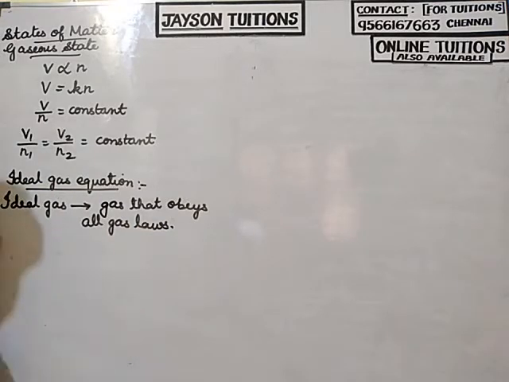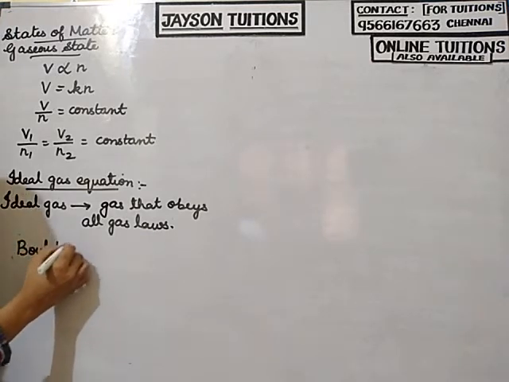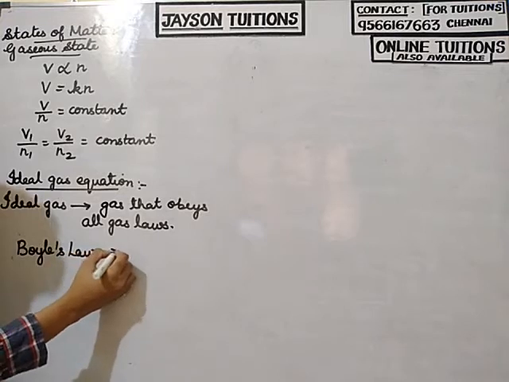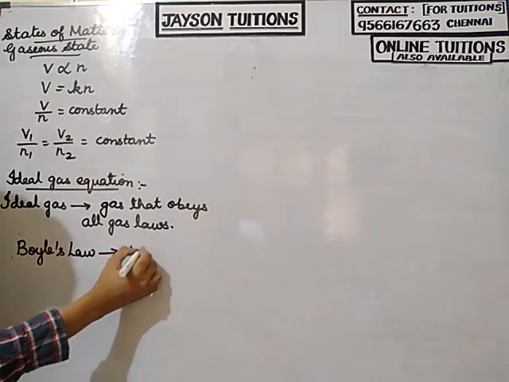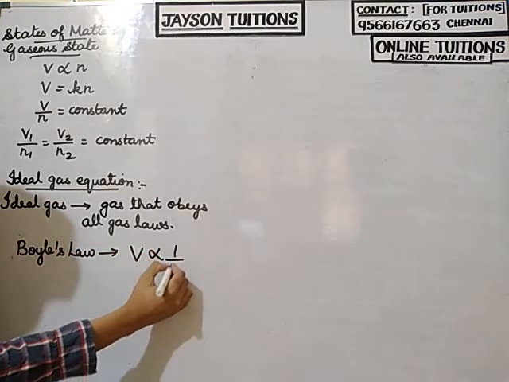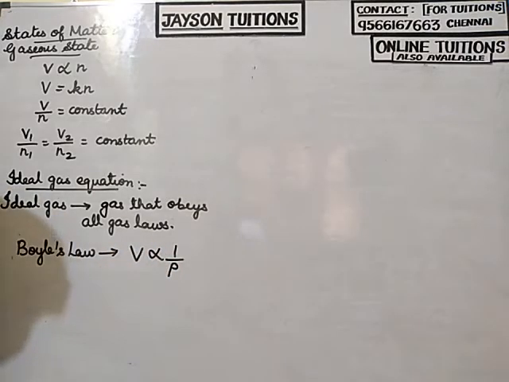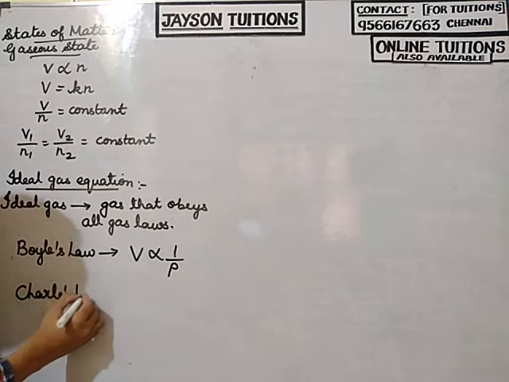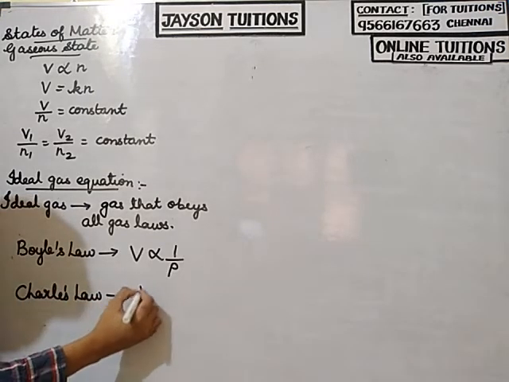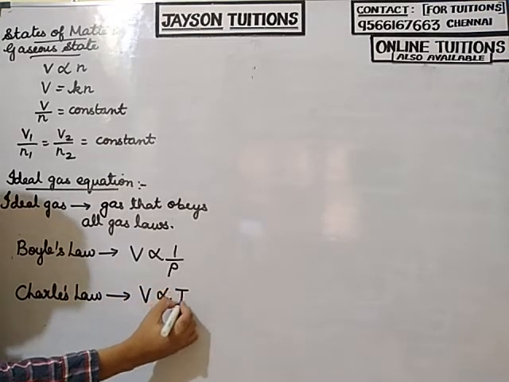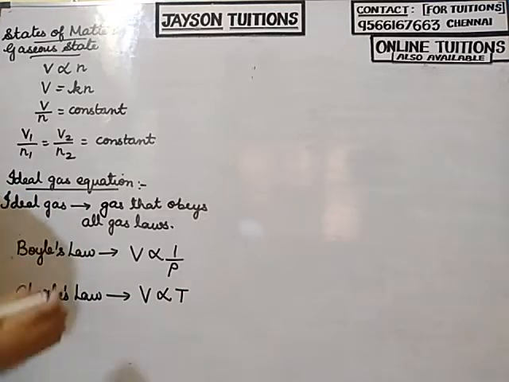Now we are going to derive an equation for an ideal gas. First, what does Boyle's law say? According to Boyle's law, V is inversely proportional to pressure. According to Charles' law, V is directly proportional to temperature.